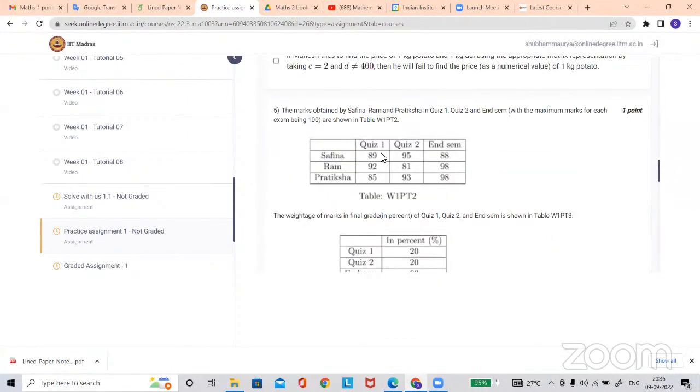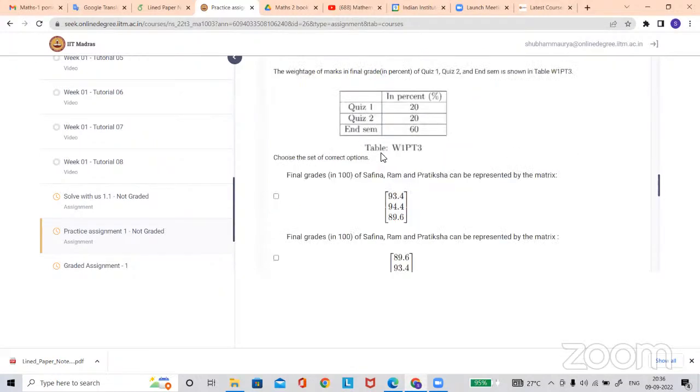Yes, sir. This is just a matrix multiplication. The purpose for giving this question is just a matrix multiplication. So which option do you have a doubt about, or what is your doubt here? I couldn't understand how to do this.